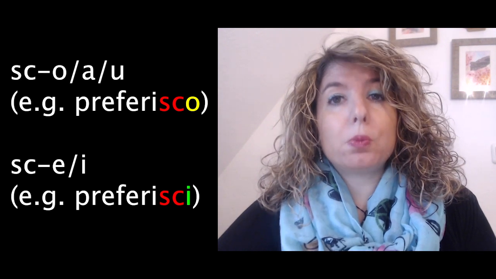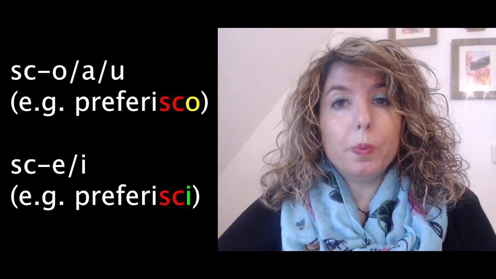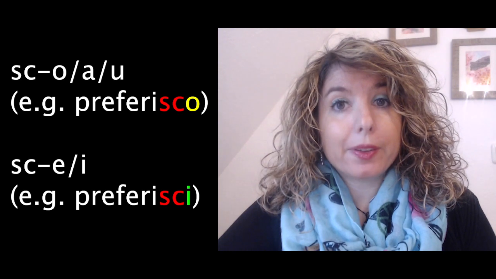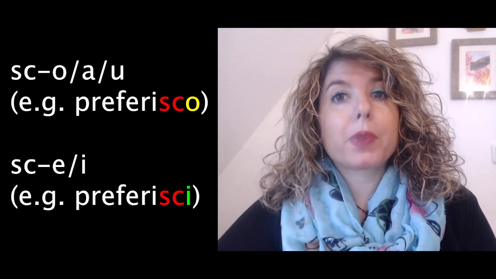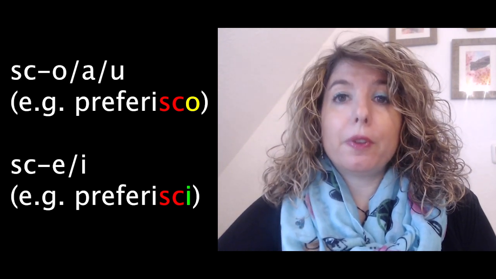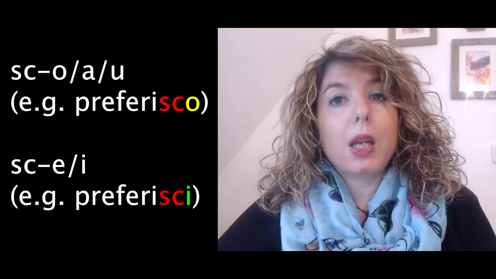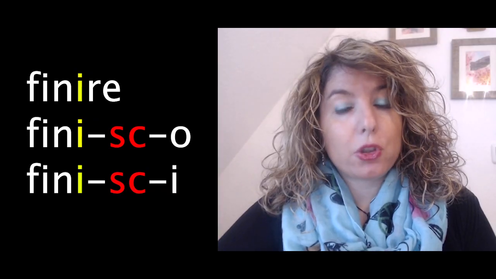Why this vowel change? This is because SC is pronounced SC when followed by O, A, U, like SCO, SCA, SCU in this case, preferisco or capisco, and it would be pronounced SCI if it's followed by E or I. For example, capisci, preferisci. The last verb for today is finire, to finish.